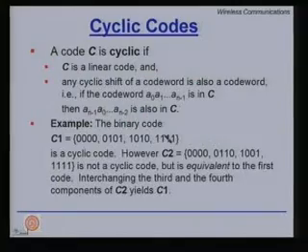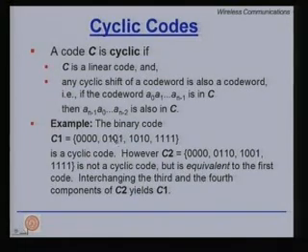So, let us look at an example. Consider the following binary code: 0000, 0101, 1010 and 1111. They are block codes. The all-zero codeword is a valid codeword. You can check that the sum of any two codewords is also a valid codeword. So, this is a linear code. The first property is satisfied. But next look at any cyclic shift.